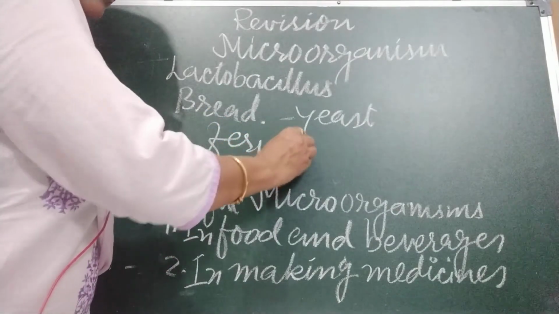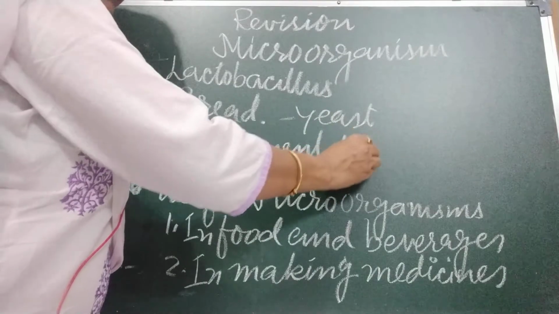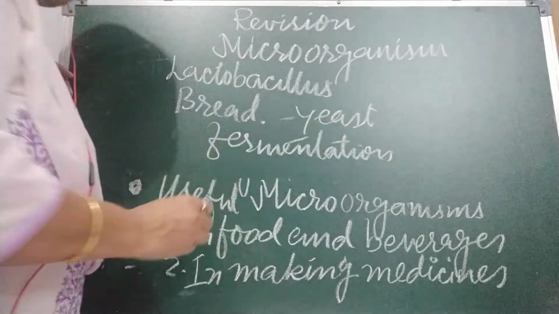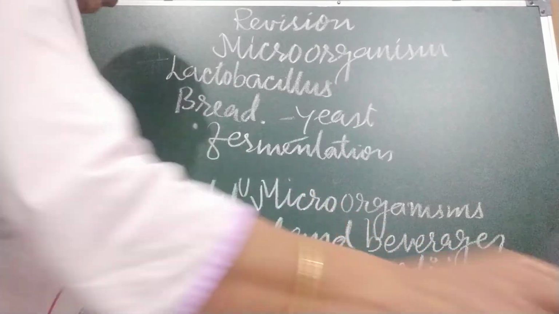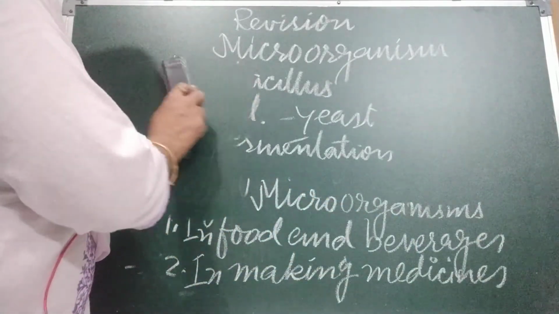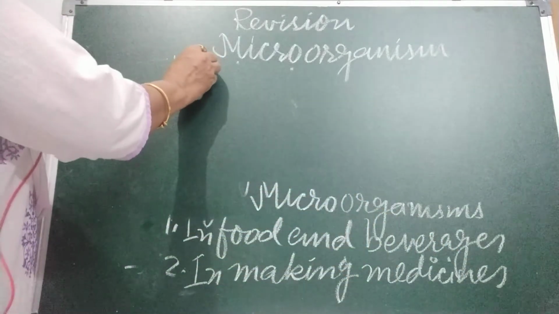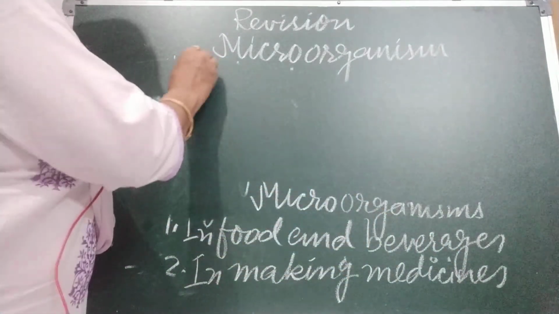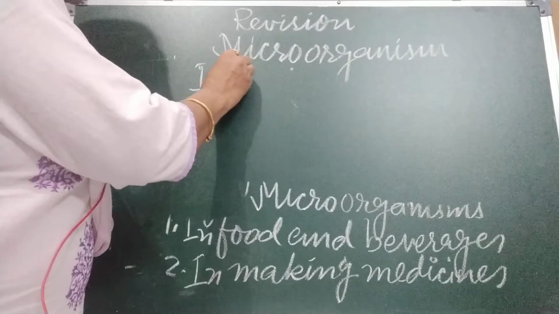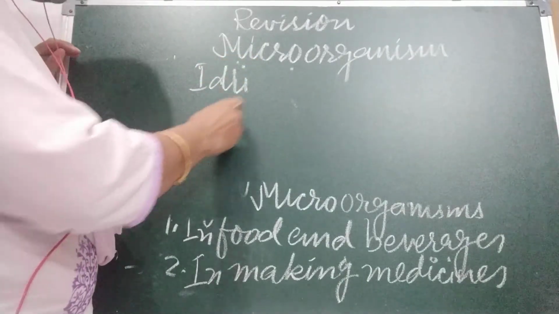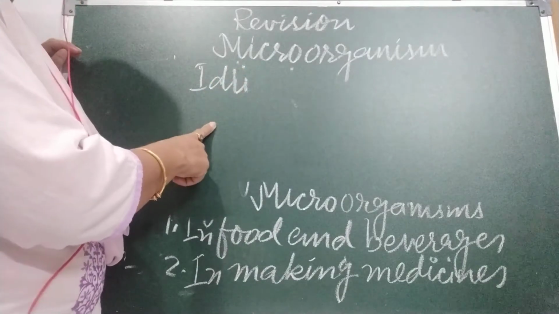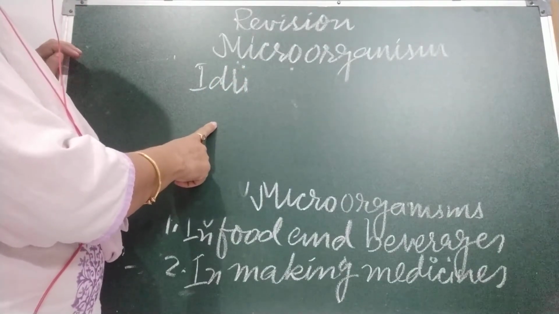fermentation. Okay. Now next is making idli, dosa and dhokla. Here fermentation also takes place in the batter of idli and dosa.